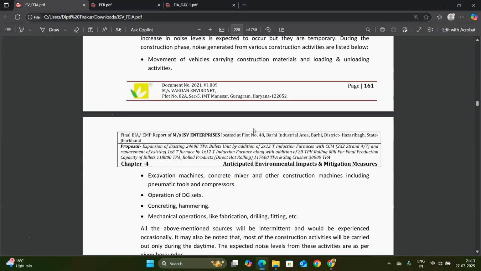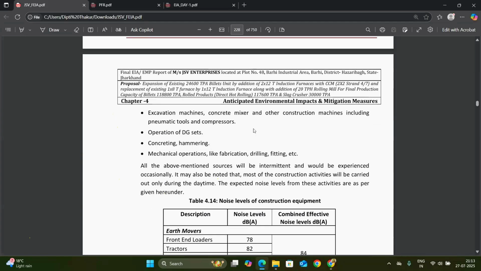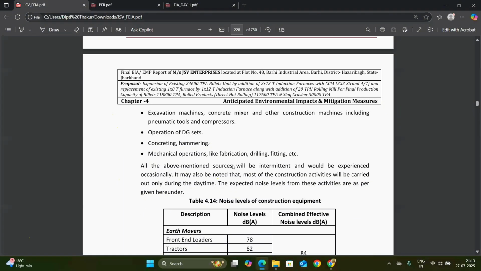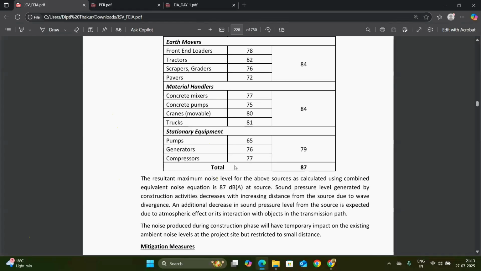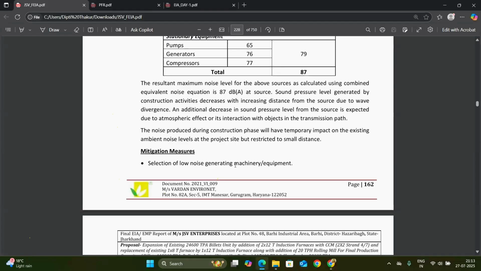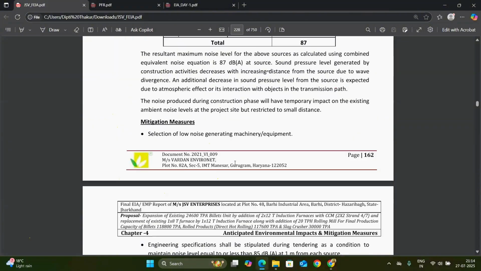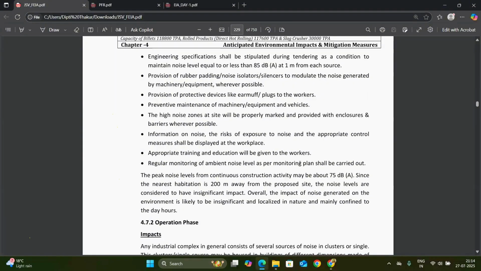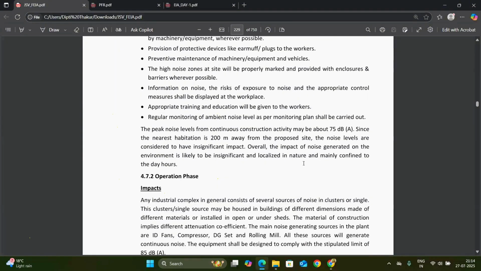The impacts for noise are the movement of vehicles. Due to the movement of vehicles, the noise or sound is impacted. The excavation machines and the operation of DG sets are all pollution sources for noise. For these, the mitigation measures are selection of low noise generation machines and equipment, provision of rubber padding and silencers to moderate the noise generation, and appropriate training and education will be given to the workers.